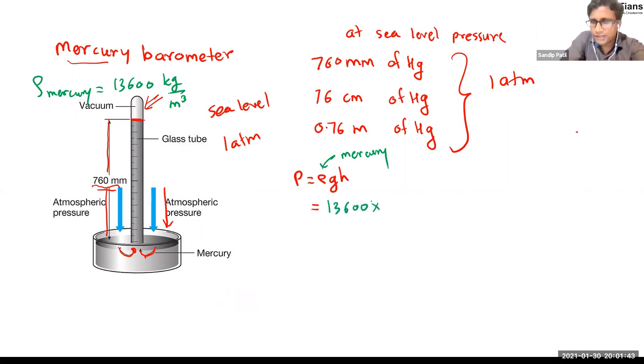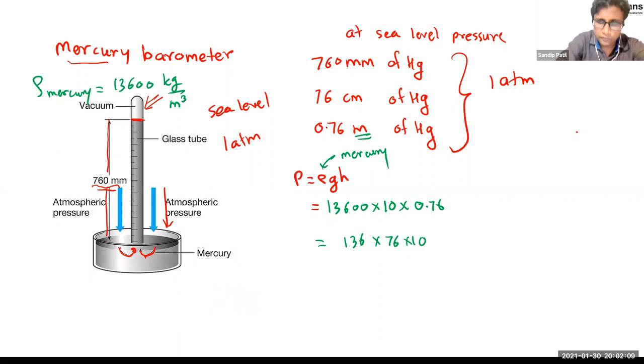13600. g is approximately, for calculation, we can take 10, right? And what is the height? Height is 760 mm. But we need the SI unit, right? Standard unit. Standard unit is 0.76. Right? So we have to do this calculation. So this will become, I guess, 136 into 76 into 10.